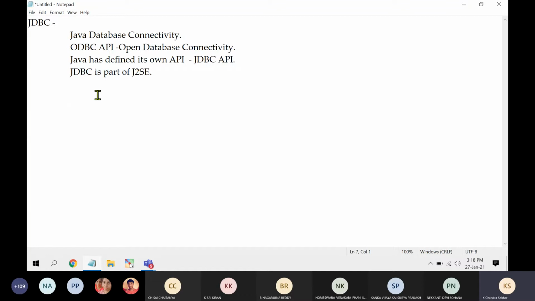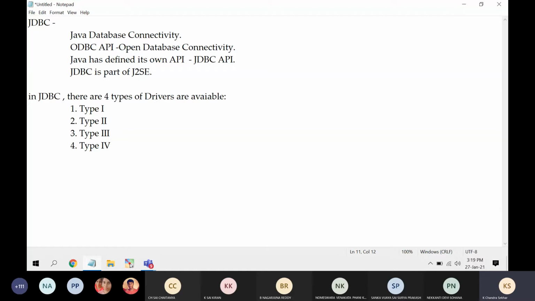In JDBC, there are basically 4 different types of drivers available: type 1 driver, type 2 driver, type 3 driver, and type 4 driver.